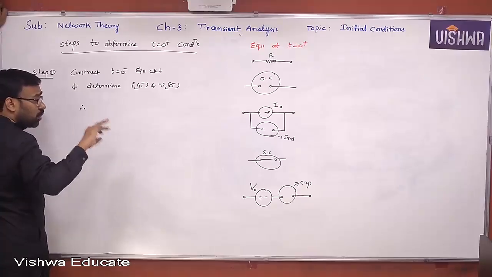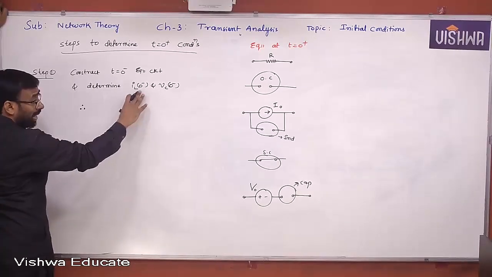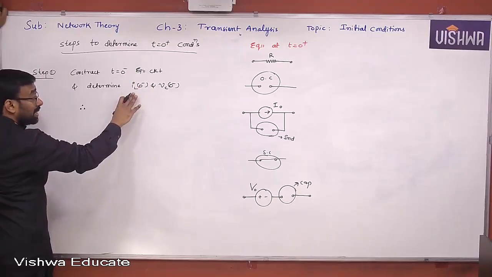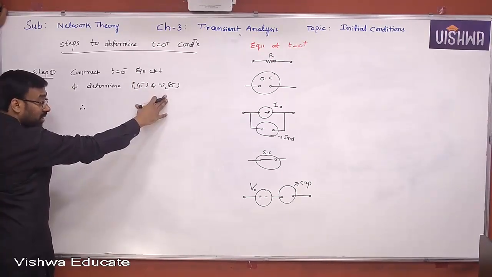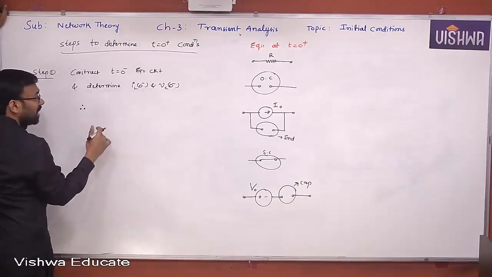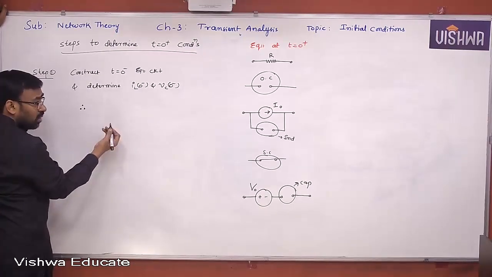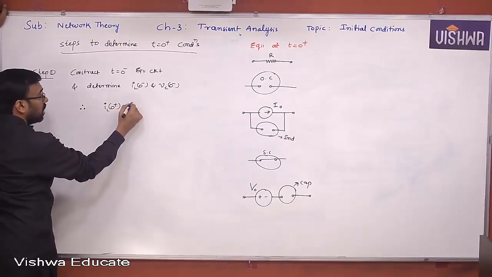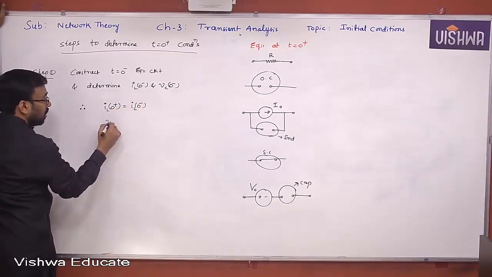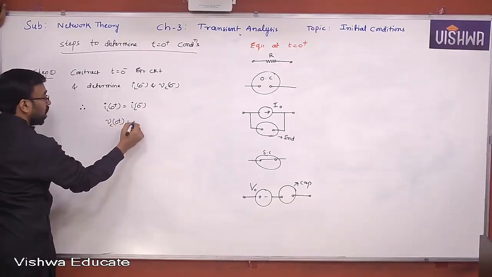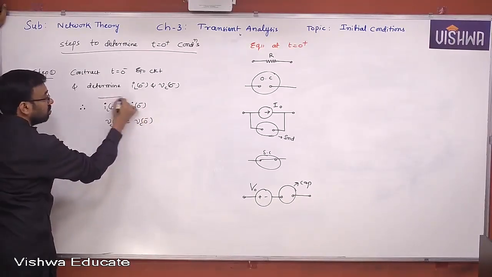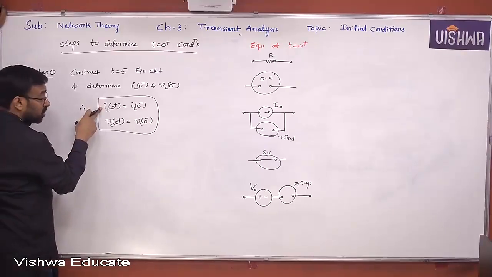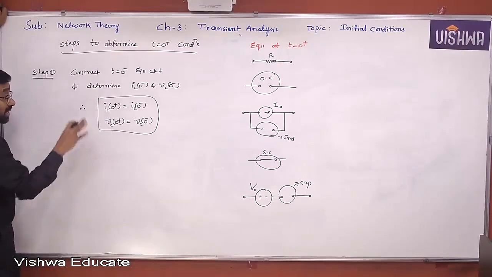if you are asked to find only current through the inductor and voltage across the capacitor at t equal to 0 plus, with an assumption that voltage across the inductor is finite and current through the capacitor is finite, then obviously you have the answer at t equal to 0 minus itself. Yes or no, all of you? Because you know that current through the inductor may not change, IL of 0 plus equals IL of 0 minus, and VC of 0 plus, voltage across the capacitor, may not change. So this is possible only when what? Voltage across the inductor is finite, current through the capacitor is finite. Otherwise, this is not valid.